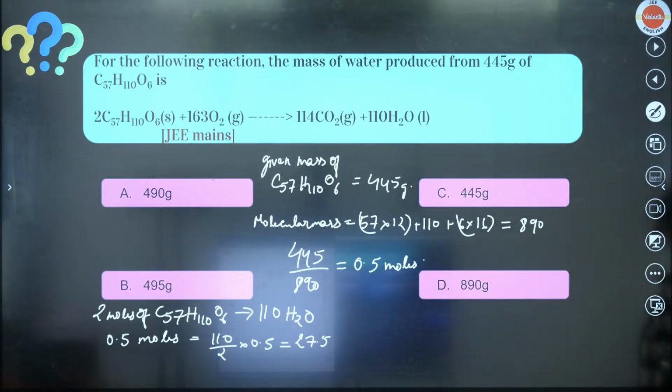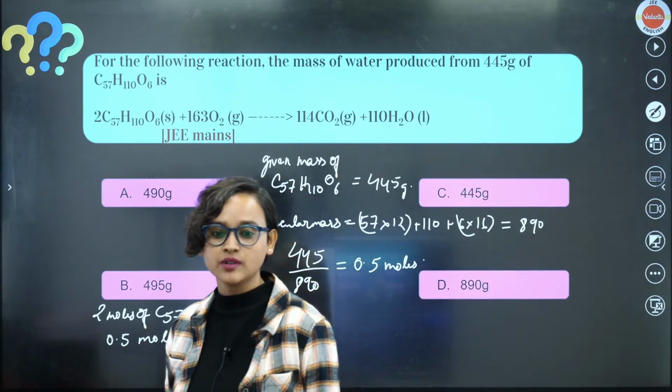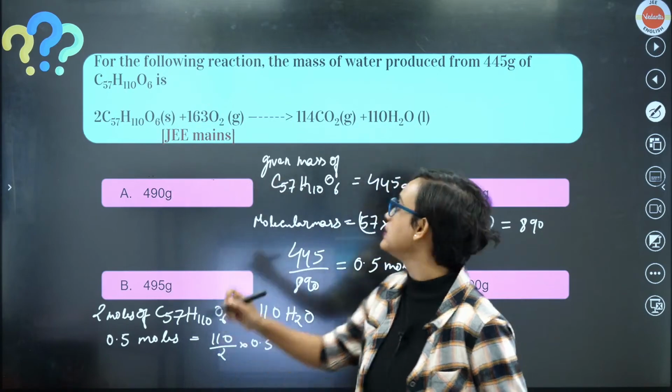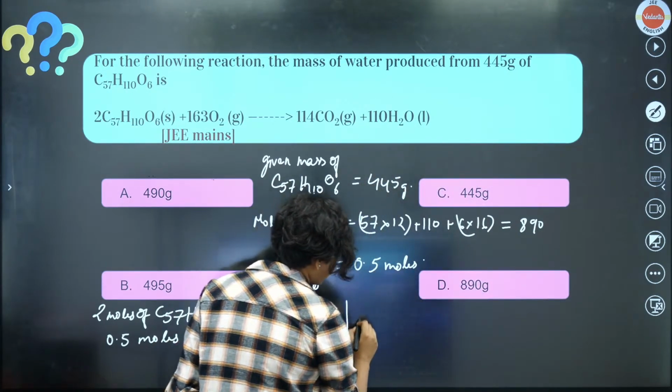Now, what should be our next step? Very easy, guys. What is the molecular weight of water?